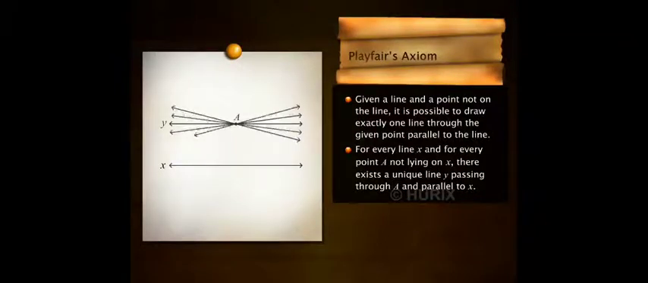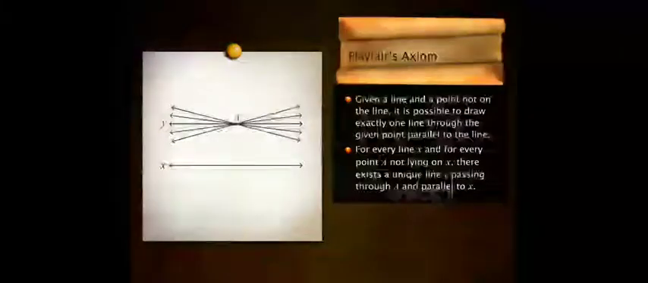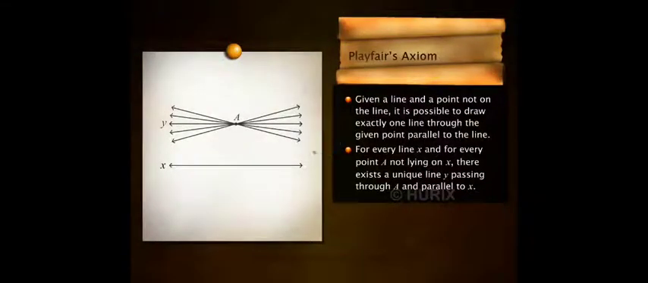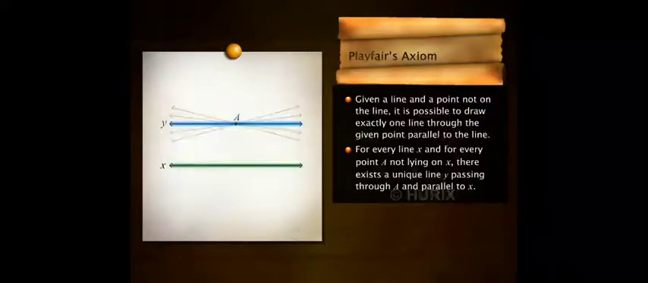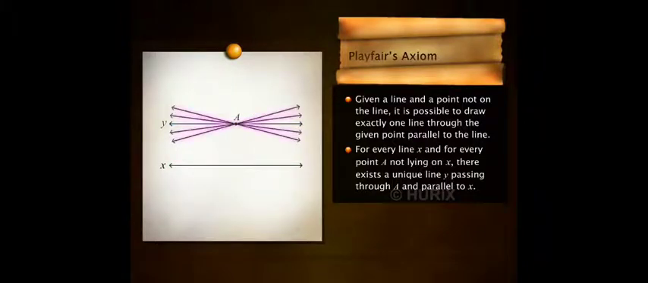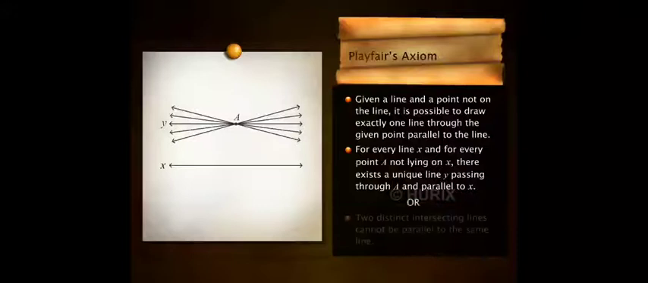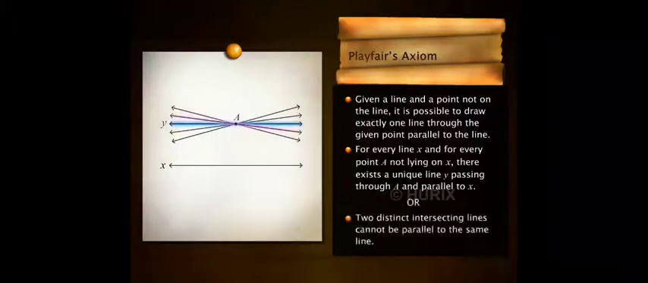Let's draw several lines passing through the point A. Observe that amongst all the lines, only one line y is parallel to x. The other lines passing through point A, except line y, are not parallel to line x. Hence, Playfair's axiom can also be stated as two distinct intersecting lines cannot be parallel to the same line.